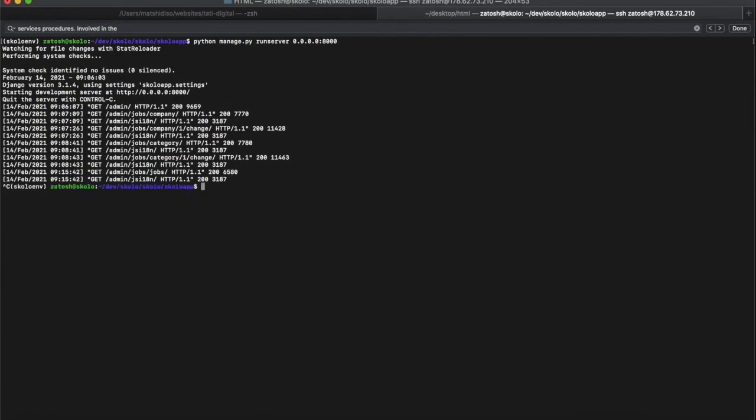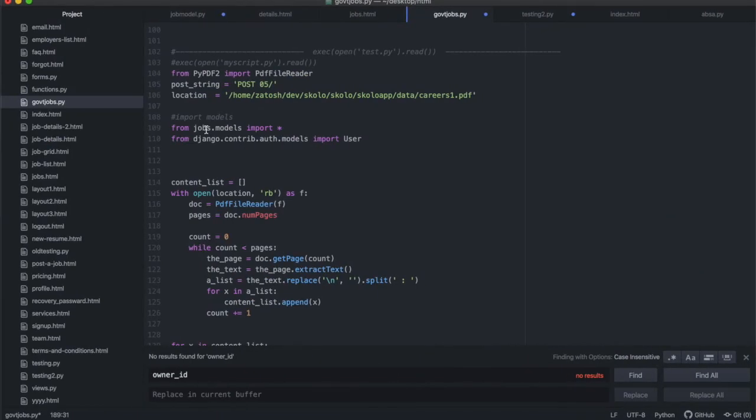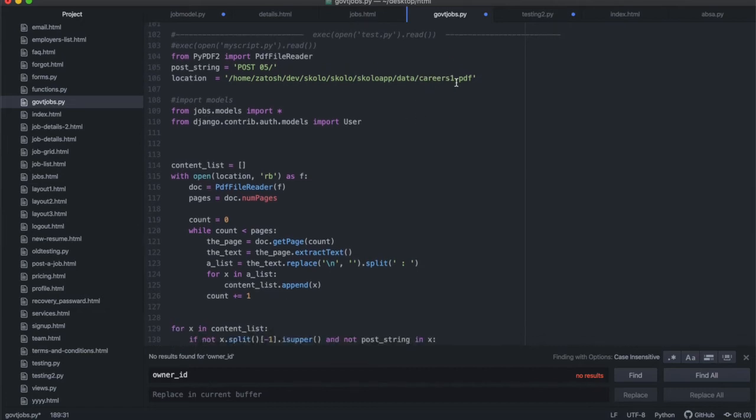So I'm going to stop this. And I'm going to clear this, and I just want to ls so that I can cd into my data, all right? And then I want to just ls -l in here so I can see all the files that are in here, all right? So you have careers 1, 2, 3, 4, 5, 6, 7, 8, 9, you have 10, and then you have 11, 12, up to 16, all right? So I have 1 up to 16, and I'm going to run it one by one just for control, all right? I won't run all of it on camera, but in reality, because I don't want to get issues, I'm running this for the first time. I haven't tested it. So let's start with careers 1, all right?